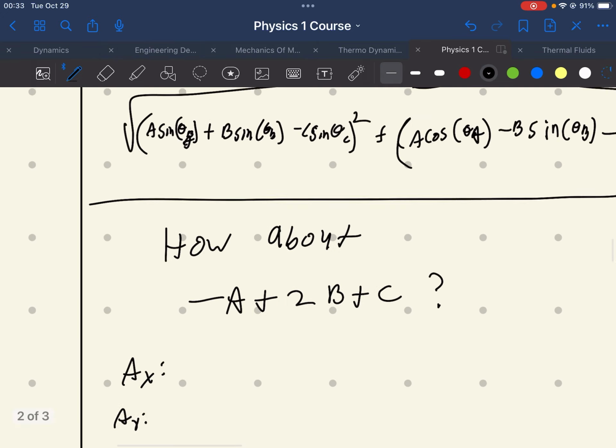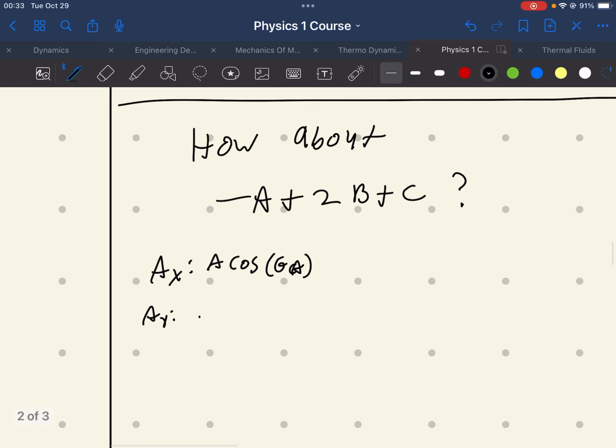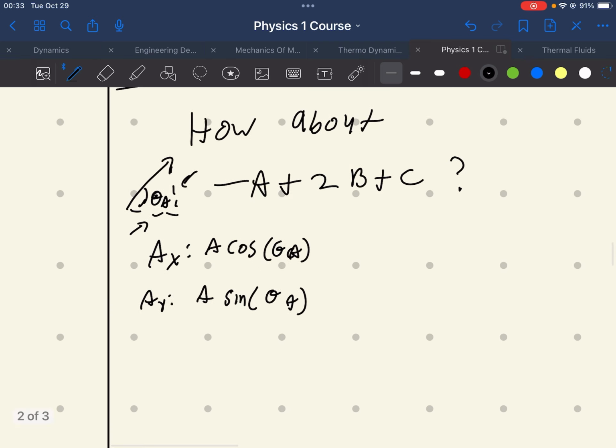So we know ax is going to be a cosine theta a, and ay is going to be a sine theta a. Again, this is because the vector looks like that. This here is the angle theta a, this is ax and this is ay. If we want to make it negative, that means the x direction has to point negative and the y direction has to point negative. So all we're going to do is add a negative sign in front.